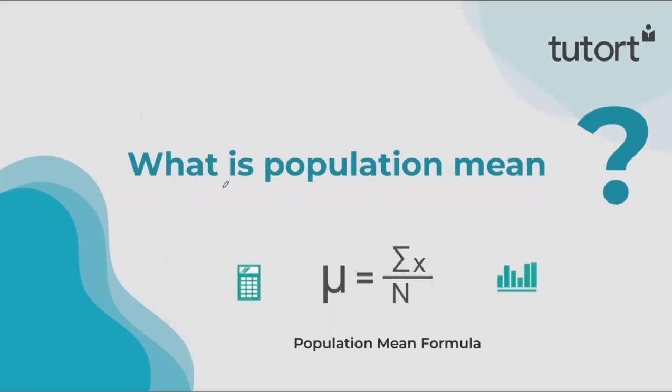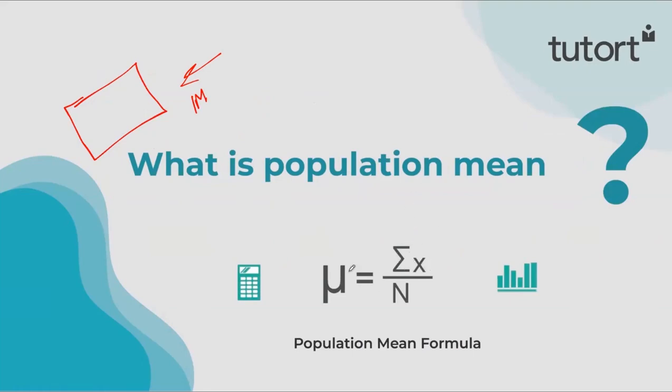Now let's move on to what is population mean. As I said, population mean is nothing but the average of that population, or whatever we are trying to find out. Suppose in that country, instead of salary, I want to find out the average height of all the people. Then the population will be all 1 million people along with their height. That will be my area of interest, my population. So what is the population mean? It's nothing but the average of that population.